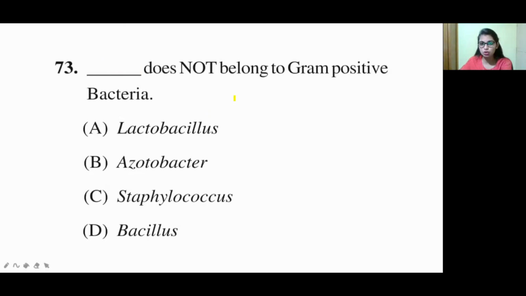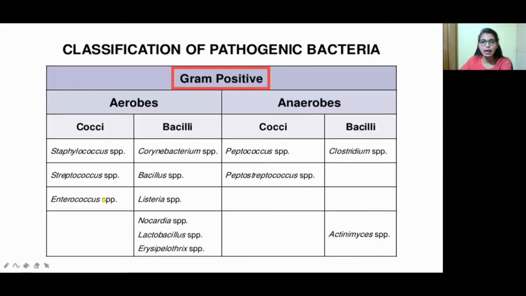Dash does not belong to the gram positive bacteria. Option A, Lactobacillus; option B, Acetobacter; option C, Staphylococcus; option D, Bacillus. So let us see. This is the classification of pathogenic bacteria: the gram positive bacteria, which include aerobes and also anaerobes. In gram positive bacteria there are two categories, aerobes and anaerobes.